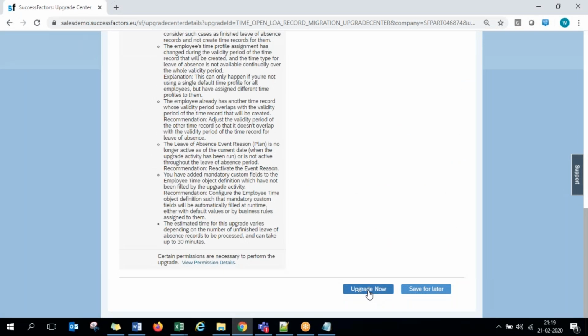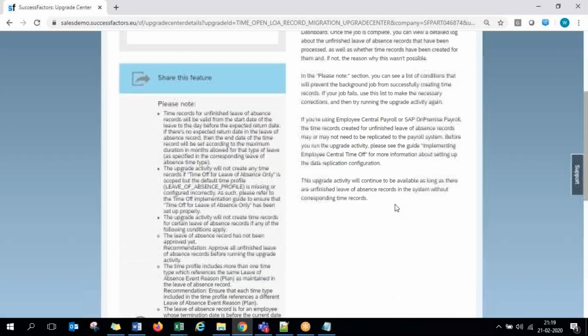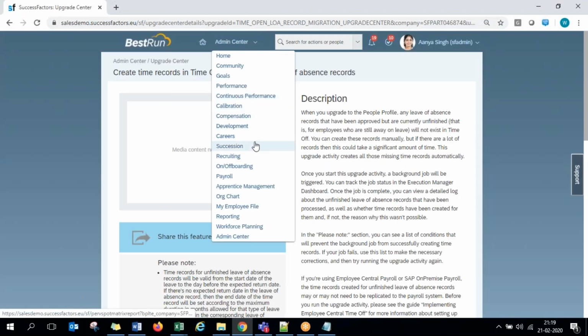Once you click on upgrade, that's it. You need not wait for anything. You can just go back to some other screen and keep working in parallel. In the background, the upgrade keeps updating in your system. Once the upgrade is done, you will receive an email in your mailbox. Then once you log out and log in back, you can start experiencing the upgrade-related features. You just have to log out and log in back for the new updates to reflect on your screen. That's it. As simple as that, guys.